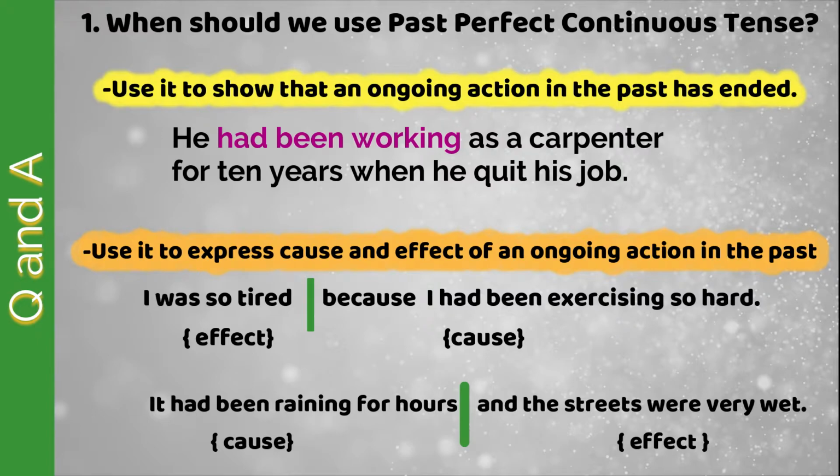Another example. It had been raining for hours and the streets were very wet. The cause is it had been raining for hours. This is a longer action or continued action in the past. The effect or result is the streets were very wet.